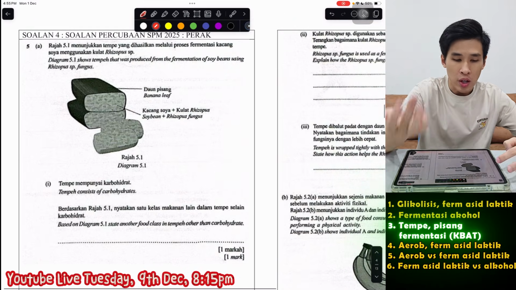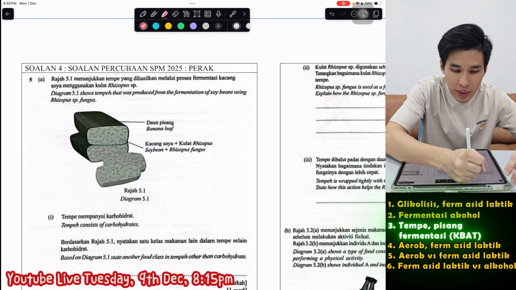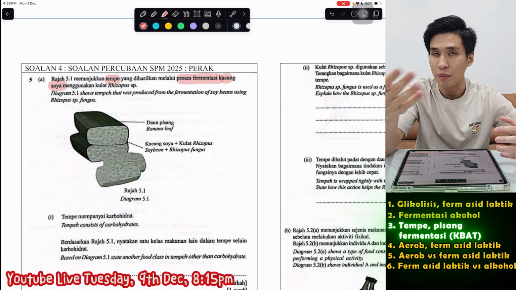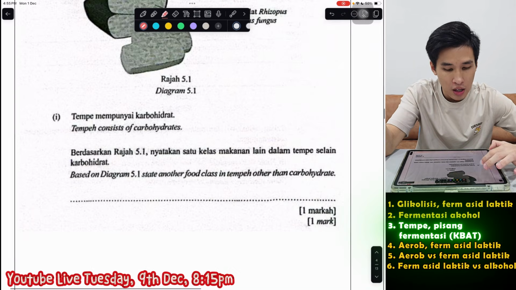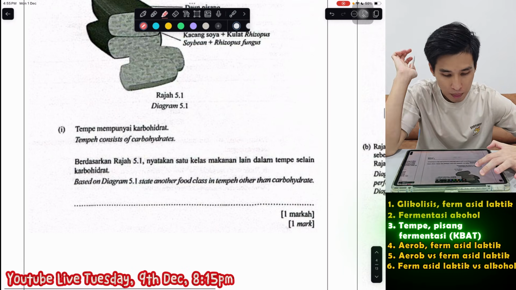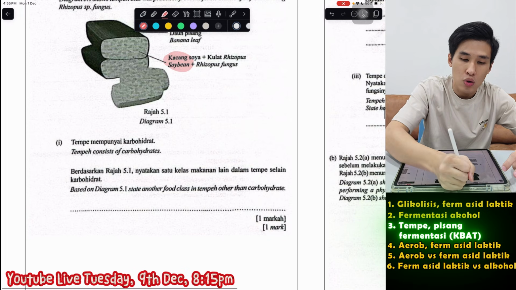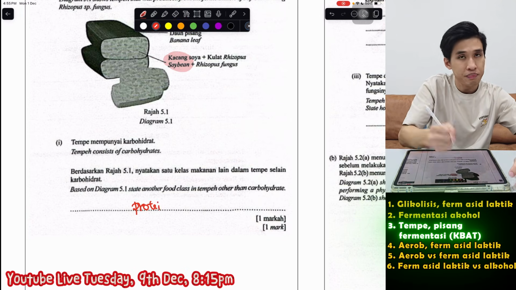Next question. So soalan berikutnya Perak 2025. So 5.1 menunjukkan tempe yang dihasilkan melalui proses fermentasi kacang soya. So tempe yang we use fermented soybean. So they ask here, tempe consists of carbohydrate. Nyatakan satu kelas makanan lain dalam tempe. So tempe kan kacang soya mah. So kacang soya, soya bean obviously is protein lah dia mengandungi.